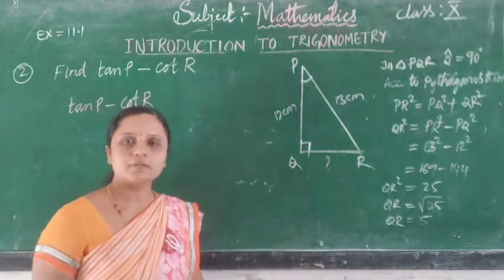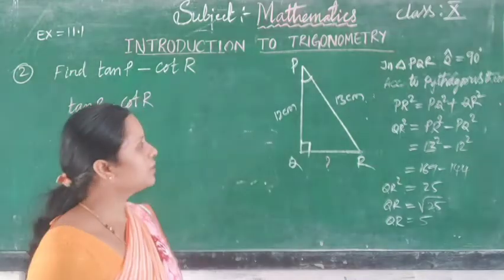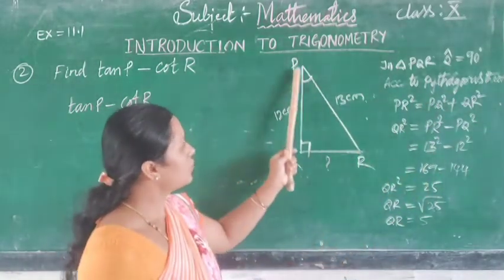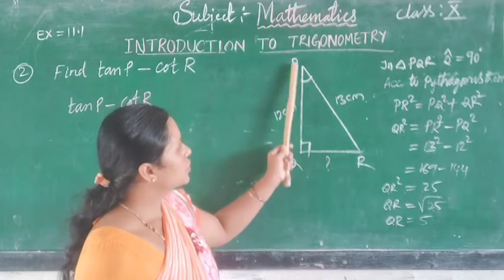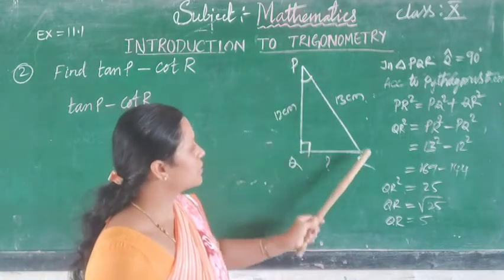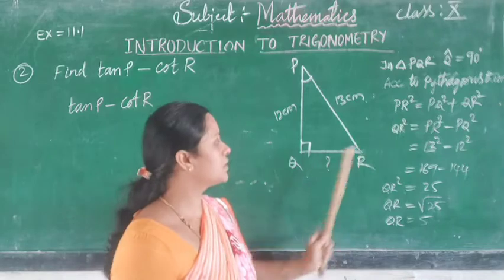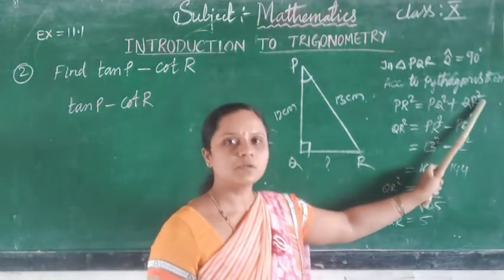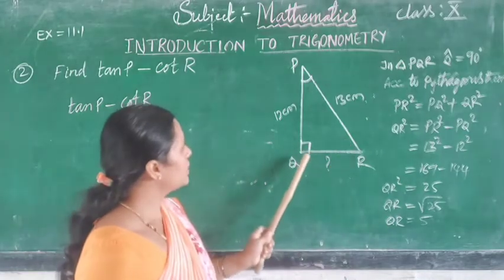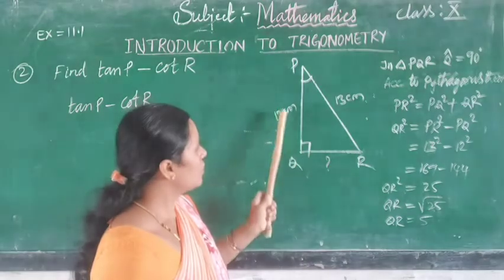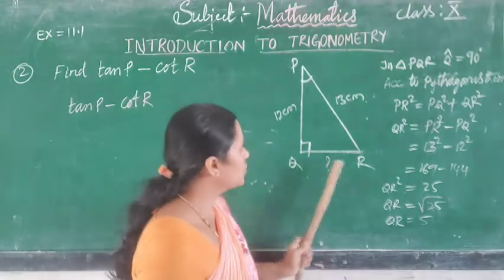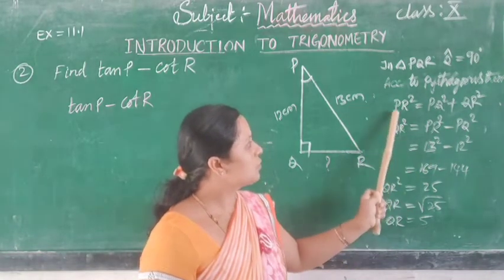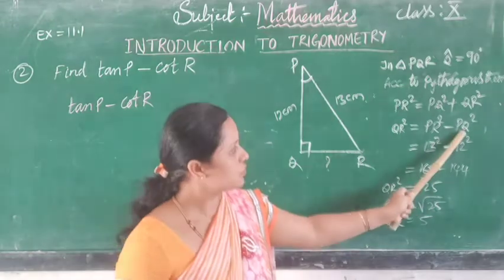How to find QR? Yes, we can find it by using Pythagoras theorem. According to Pythagoras theorem, the square of the hypotenuse, PR square, equals the sum of the squares of the other two sides, PQ square plus QR square. Here I want to find QR, so QR square is equal to PR square minus PQ square.